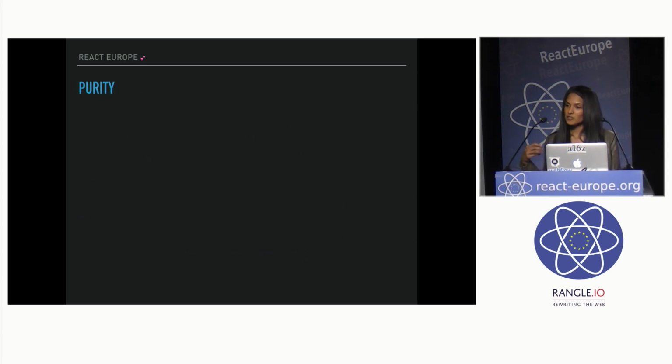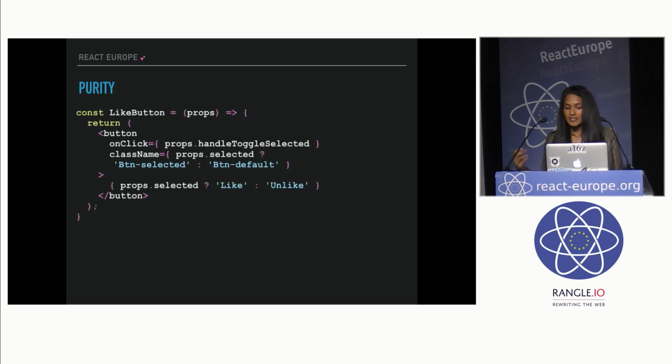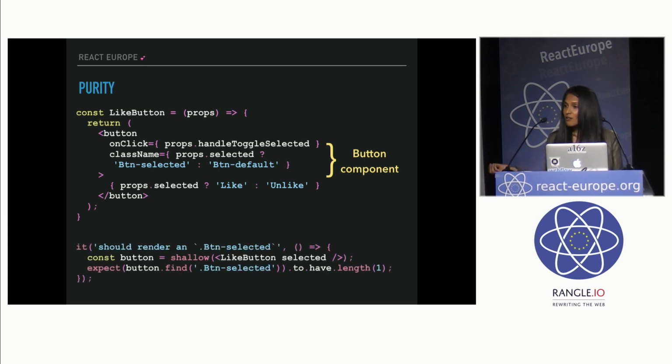Similarly, React also gives you purity, right? You can take the same button component and now wrap it in a pure component that simply accepts props and renders the button based on those props. And then now, all of a sudden, your components just become as easy to test as any pure function. You just pass it whatever state you want and just test the output.